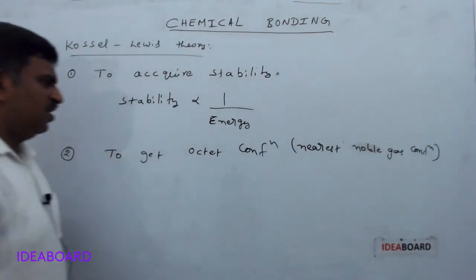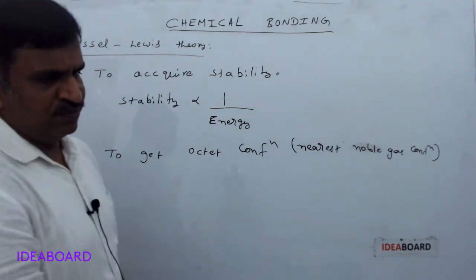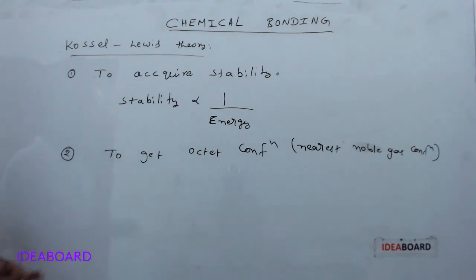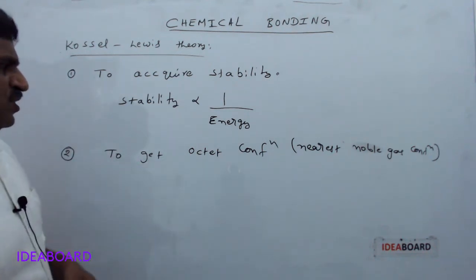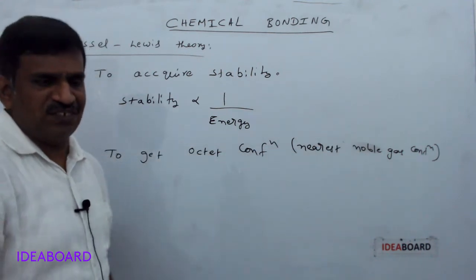So this is another reason. Why do atoms participate in chemical bonding? The first thing is to get stability. The second thing they observed is to get the octet configuration of the nearest noble gas.